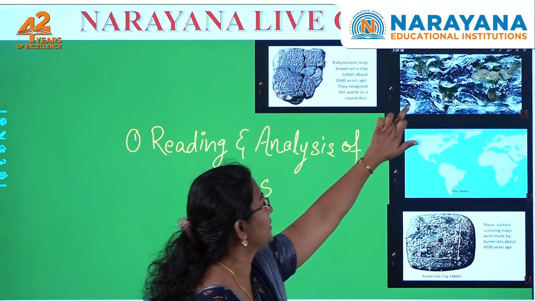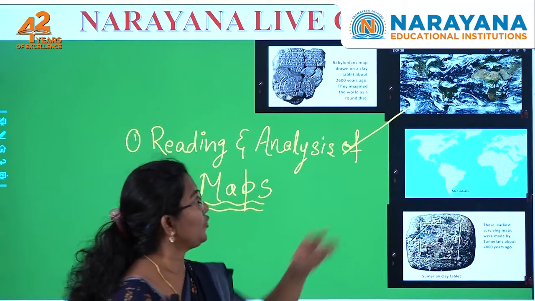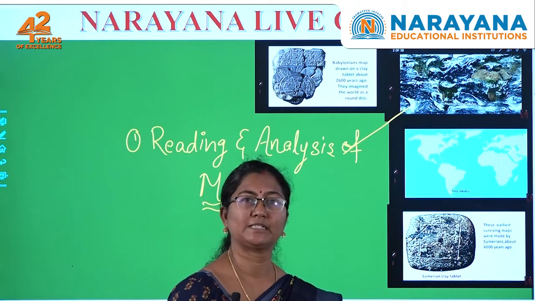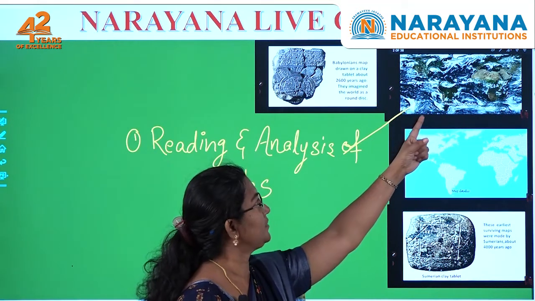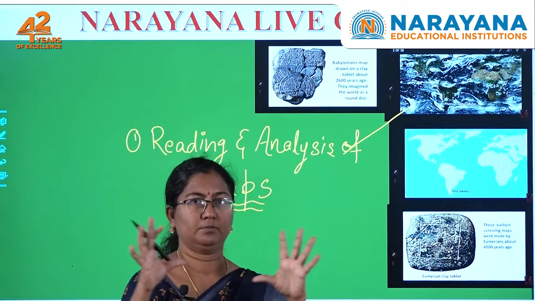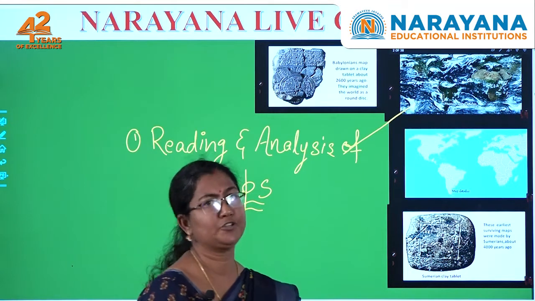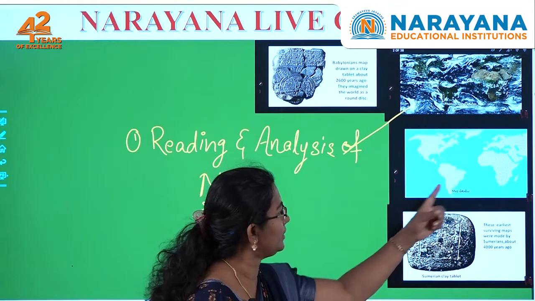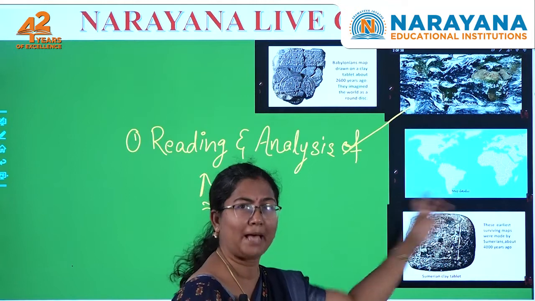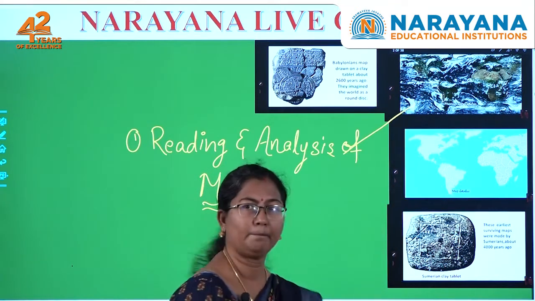Children, observe this. This is a photograph which has been taken from the sky, and if you observe this photograph here, it shows only the picture you can see, but there are no specific features which you can observe. But here you see this is a map. Now, what is the difference between a photograph and a map?